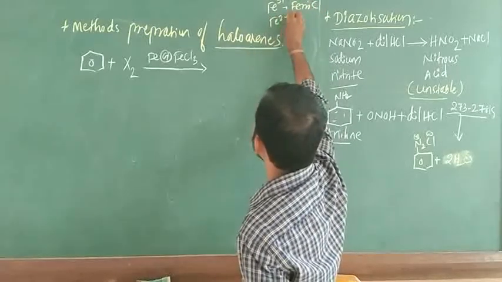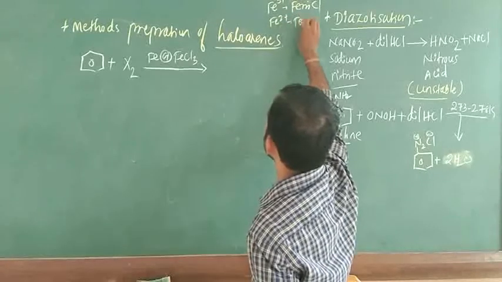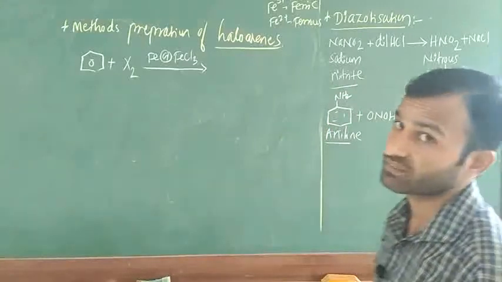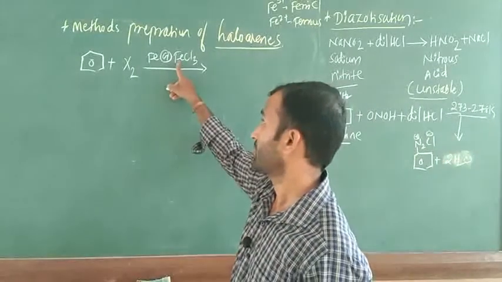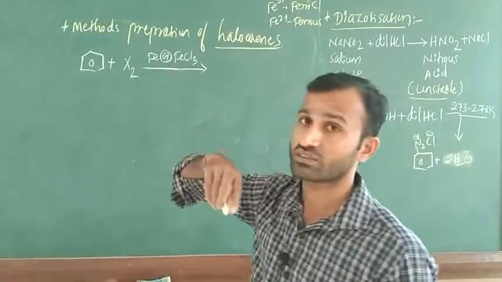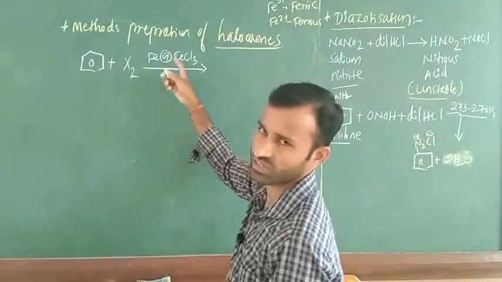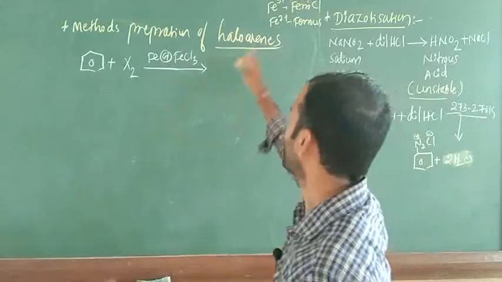Fe2+ we call ferrous. Ferric is different, ferrous is different. Just here, what is the oxidation state of Fe? The oxidation state is +3 only. I told it here only.